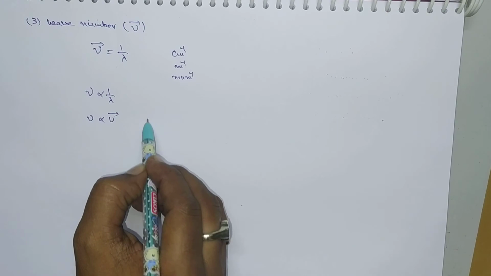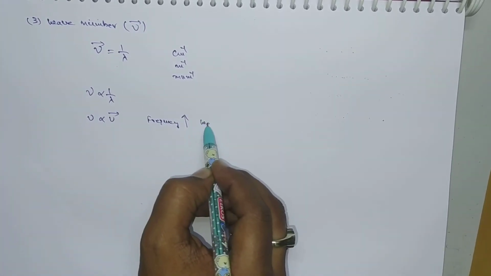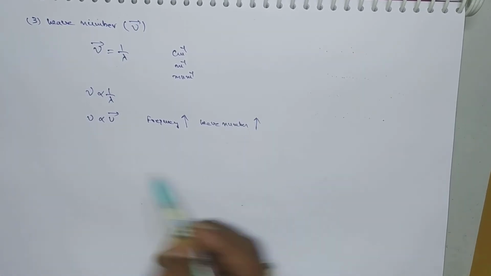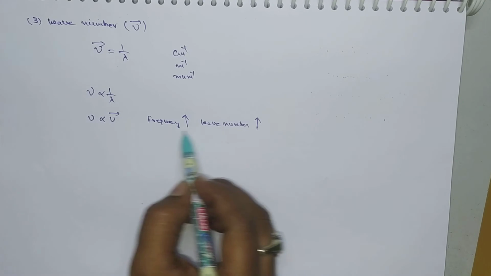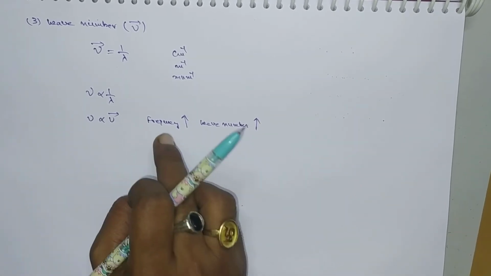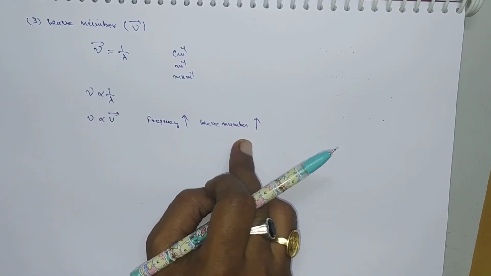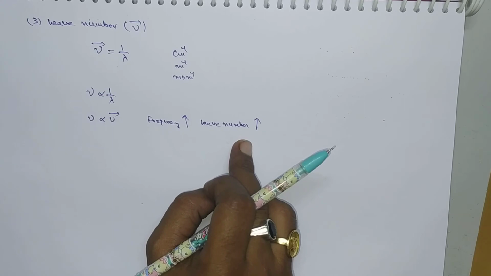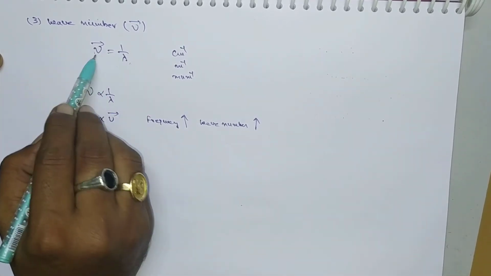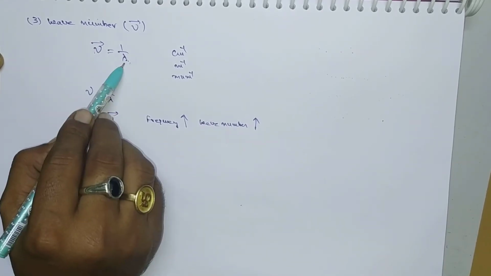That means if the frequency increases, the wave number also increases. And what is the relation between wavelength lambda and wave number? That is an inversely proportional relation. Clear?